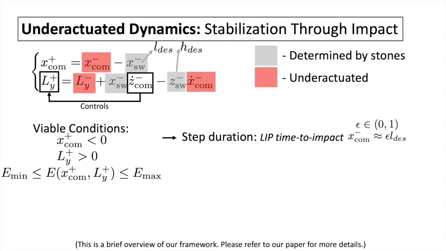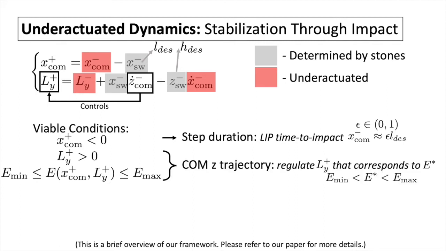To remain viable, the COM x position is regulated by step duration, which is computed from the LIP time-to-impact function for the estimated pre-impact COM x reaching some ratio epsilon of the current step length. The last two conditions can be achieved by controlling the vertical COM so that the post-impact angular momentum corresponds to the desired orbital energy E star. Together with other polynomial-based trajectories, all the outputs are then tracked using a task-space QP controller.